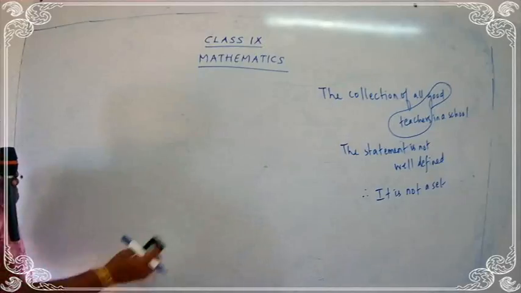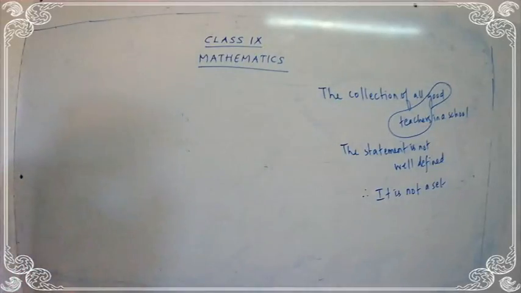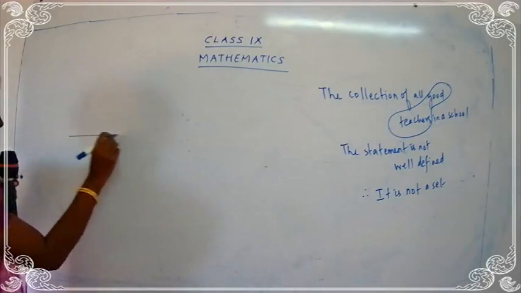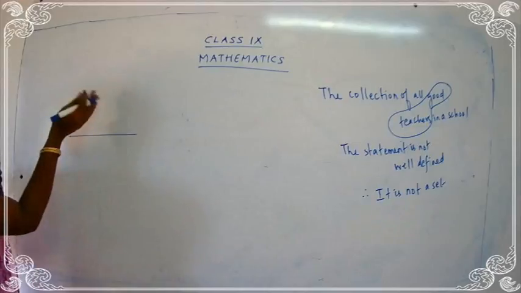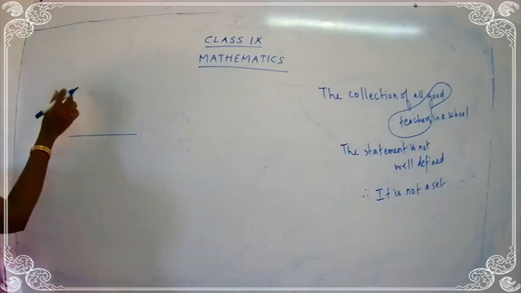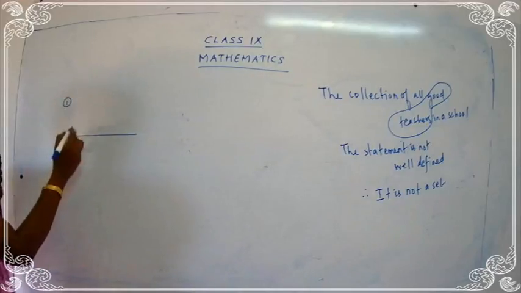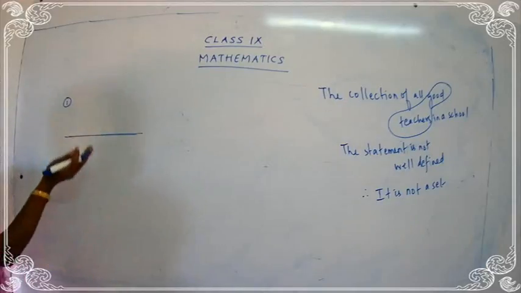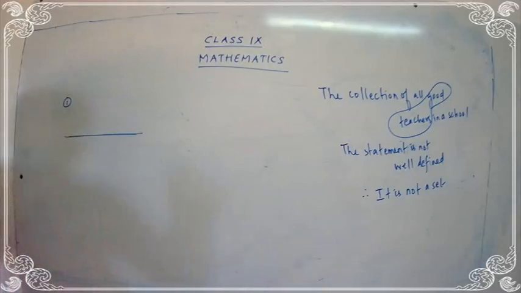So you know that after one particular definition or after one particular sum, you have to draw a line. Suppose you complete your sum over here, you have to draw a line so that it shows that you have completed one sum. Similarly, if you finish one definition, you can just draw a line so that we come to know that you have completed one definition.